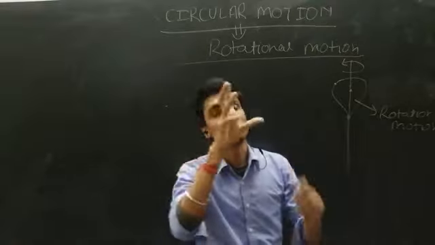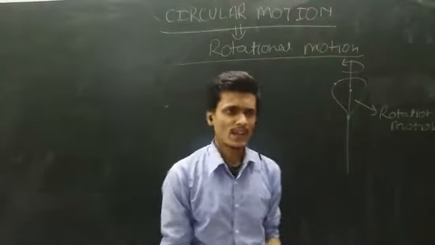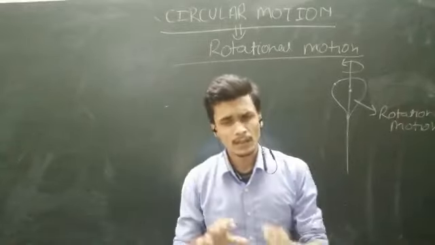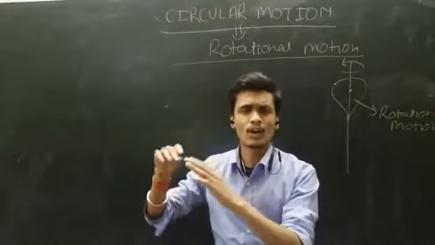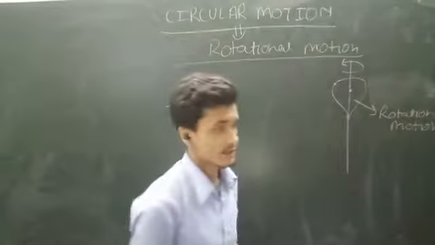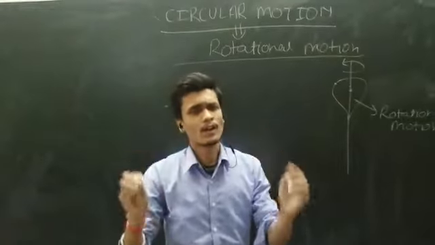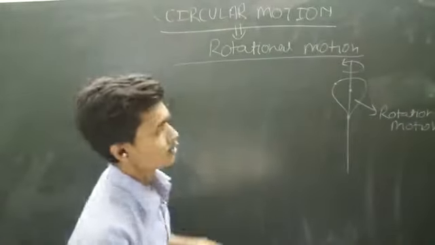The whole body is doing rotational motion. Have you also seen a lot of examples of circular motion and rotational motion? I think you have cleared all these doubts.